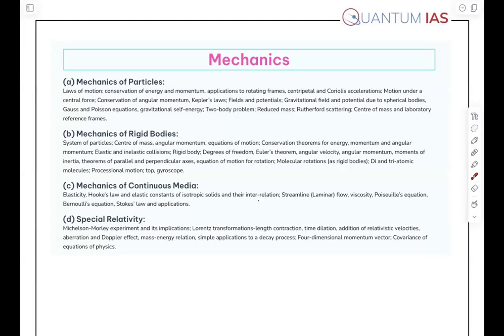How will we cover it? First, we will start with the equations of motion, right? Now understand, the equations of motion are written here only for the rigid body, but we have to study the equation of motion of the particle also. Why? If you don't study the motion of the particle, then you cannot apply it directly here. Also, a few things are required for central force motion, which is a very, very important topic in mechanics.